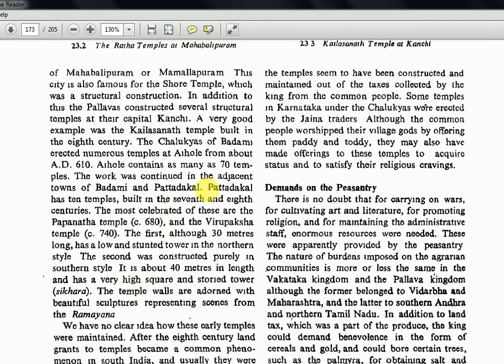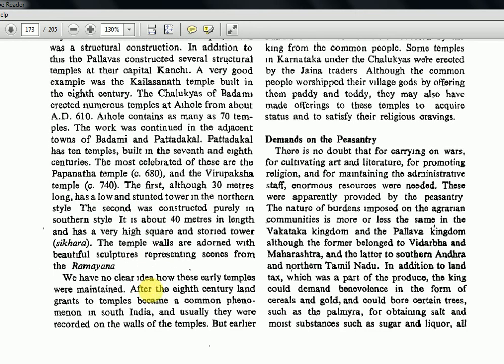Okay, Hampi is another one which is related to the Vijayanagara Empire. Pattadakal has 10 temples built in the 7th and 8th century. The most celebrated of these are the Papanatha temple and the Virupaksha temple. The first, although 30 meters long, has a long handstand. I don't think this is very important, this 30 meter, 40 meter and all. You should just know these are all temple regions. Okay, Badami, Pattadakal and Aihole.